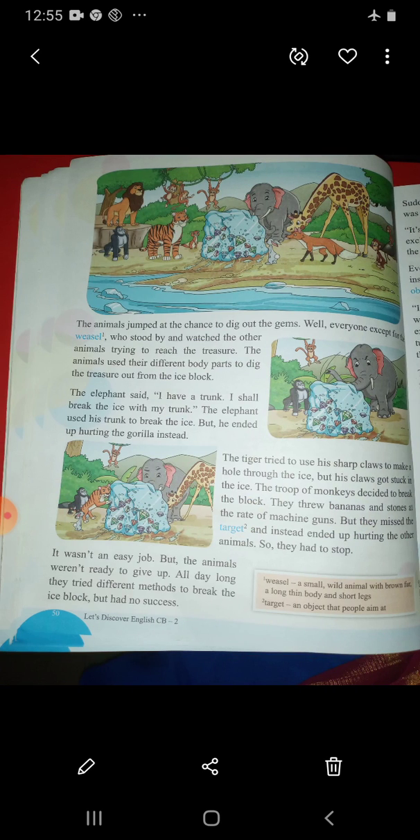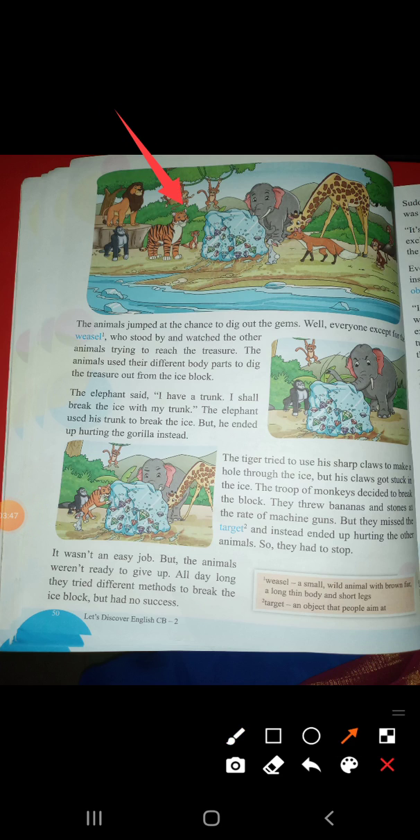Okay, turn to page number 50. What is there here? You can see all the animals standing in the first picture of the page. All the animals of the forest, see here in this picture. Lion King is standing on the floor above, and see here, chimpanzee is there, tiger is there, giraffe is there, rabbit is sitting here, squirrel is sitting, monkeys are there, fox is there, elephant is there, and this is the ice block, and there are so many gems inside the ice block.